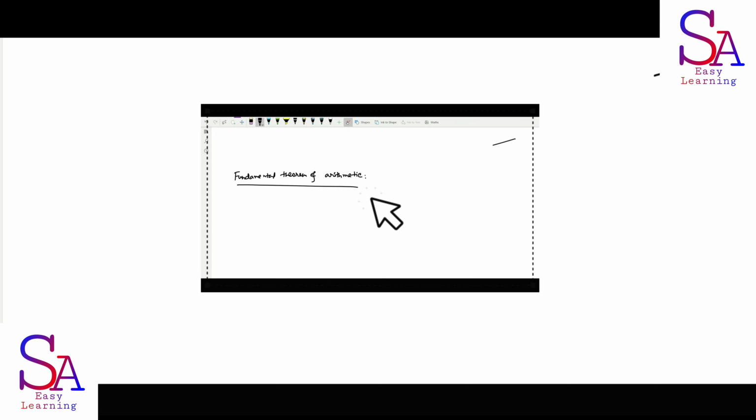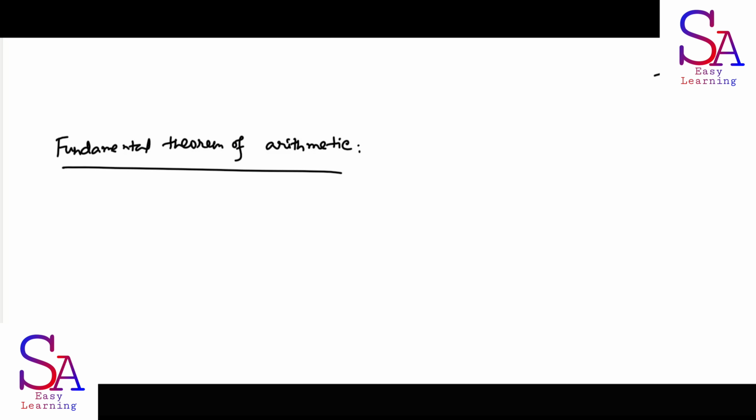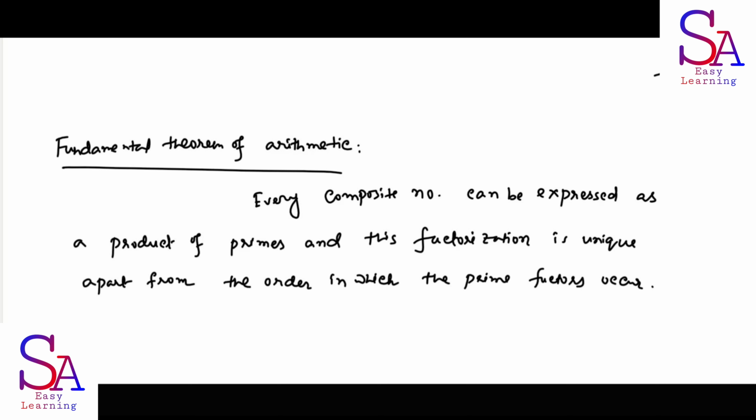Okay, today we start one theorem, that is the fundamental theorem of arithmetic. What is this? It says that every composite number can be expressed as a product of primes, and this factorization is unique apart from the order in which the prime factors occur. What is this? Every composite number can be expressed as a product of primes.